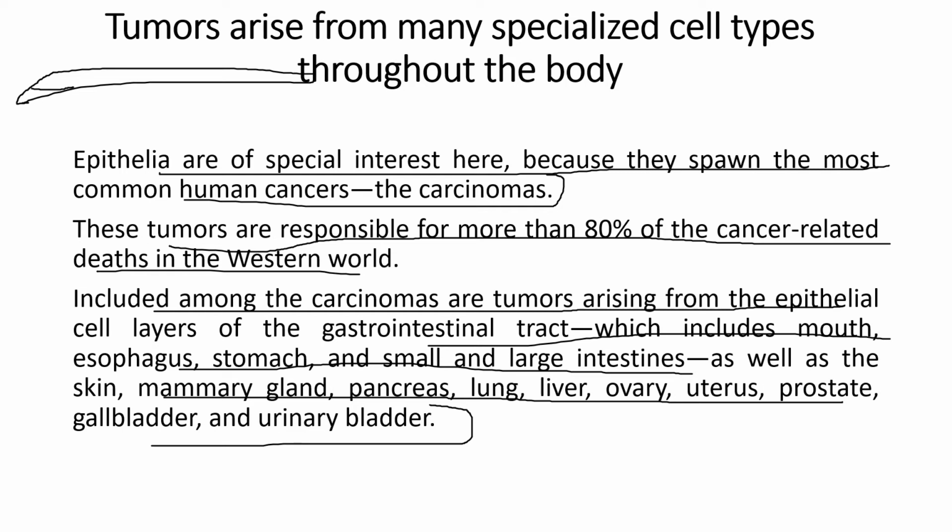Not all tumors are developed from the epithelial layers, but most of them, around 70%, are. In my next video, I'll discuss some of the tumors which develop from places that are not part of the epithelial layer.